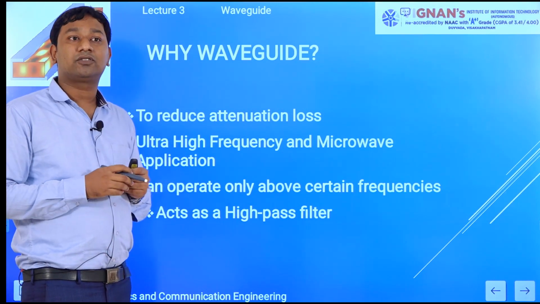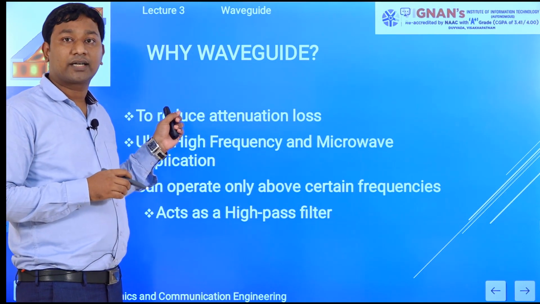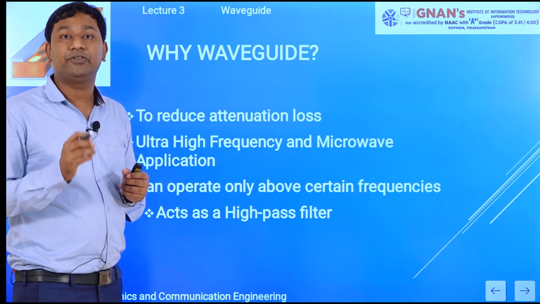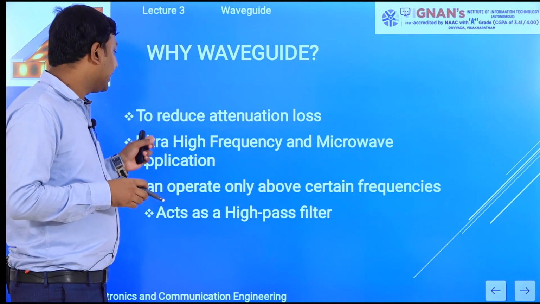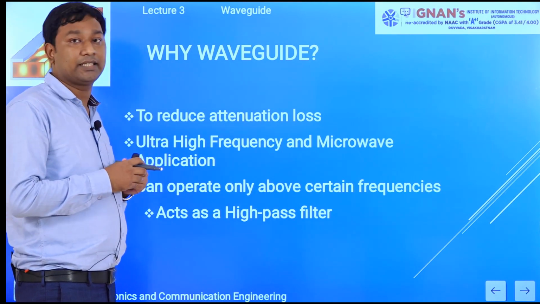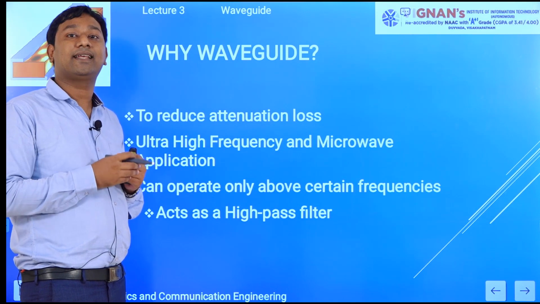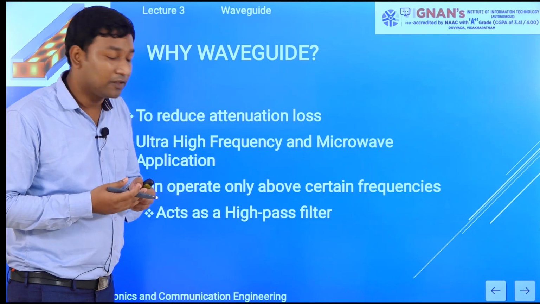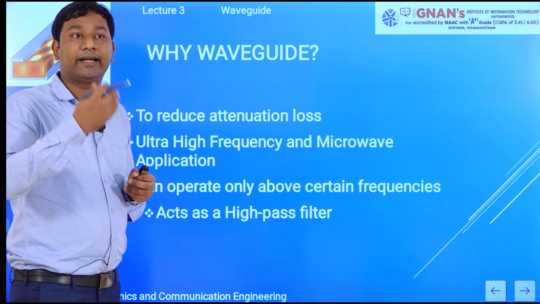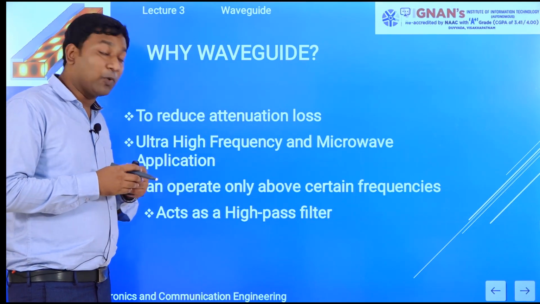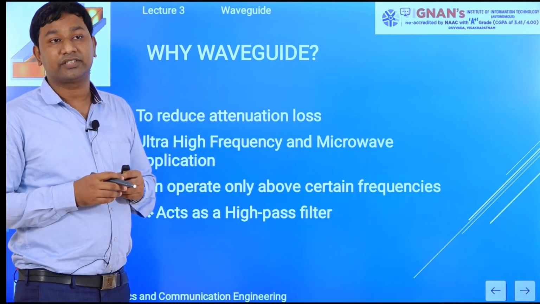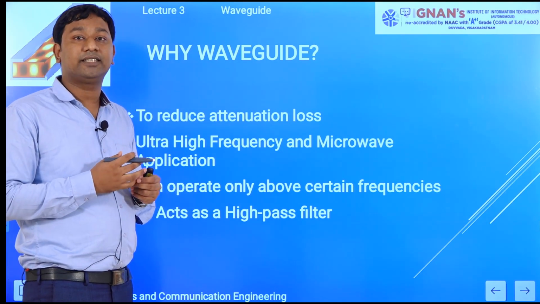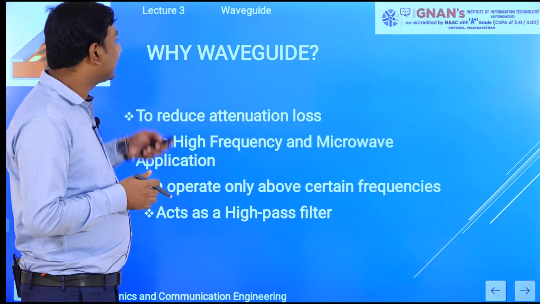So why waveguide? The first answer is that whatever we are facing in the two conductor system, we are not facing in the waveguide. That is to reduce attenuation losses. Another is that it can be used in ultra high frequency and microwave applications. We already discussed that coaxial line can be used up to 3 gigahertz, or a specially designed coaxial cable up to 10 gigahertz. But the waveguide we can use from 10 to 100 gigahertz. Now coming to the next point, it operates above a certain frequency. That's why the waveguide also acts as a high pass filter. Below that frequency, the waveguide is not working. So those are the reasons why waveguide.